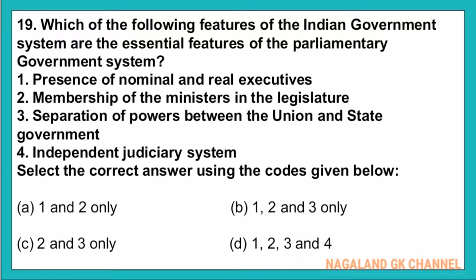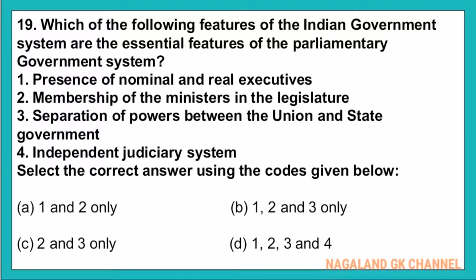And question number 19, which of the following features of the Indian government system are the essential features of the parliamentary government system? Number 1, presence of nominal and real executives. Number 2, membership of the ministers in the legislature. Number 3, separation of powers between the union and state government.